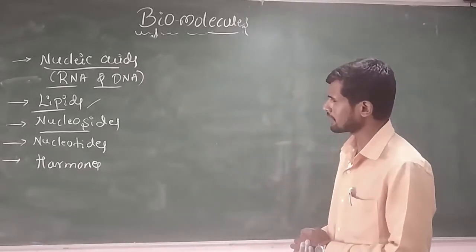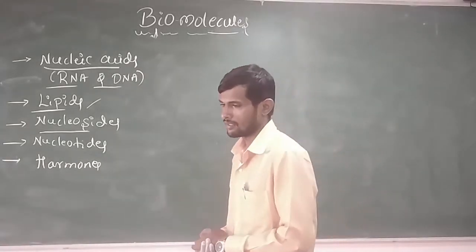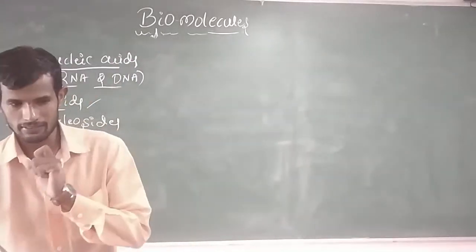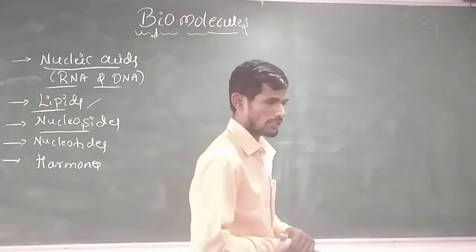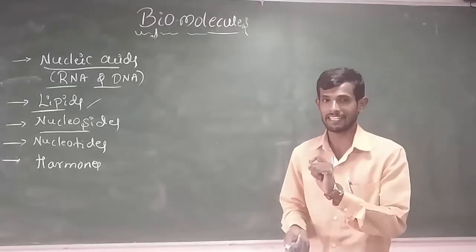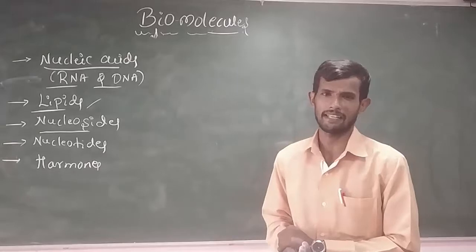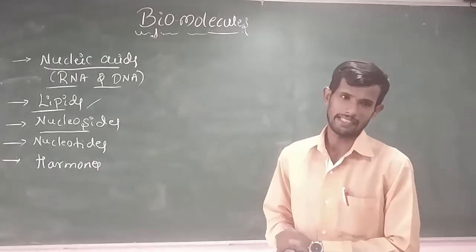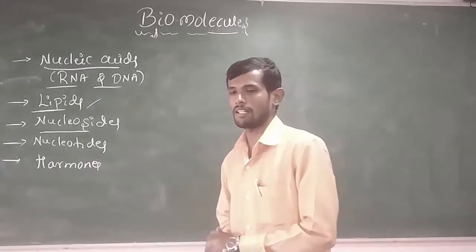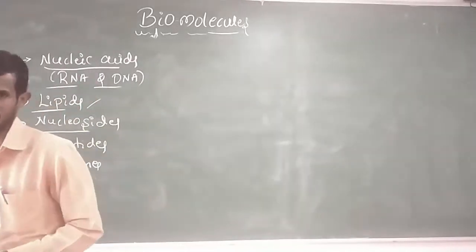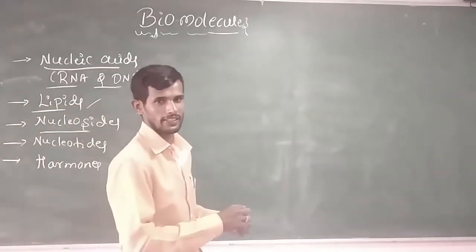And another very important point, DNA and RNA. In that only I will discuss. One of the nitrogenous bases present only in RNA but not in DNA is uracil. Remember, uracil is present only in RNA but not in DNA. Similarly, the nitrogenous base thymine is present only in DNA but not in RNA.